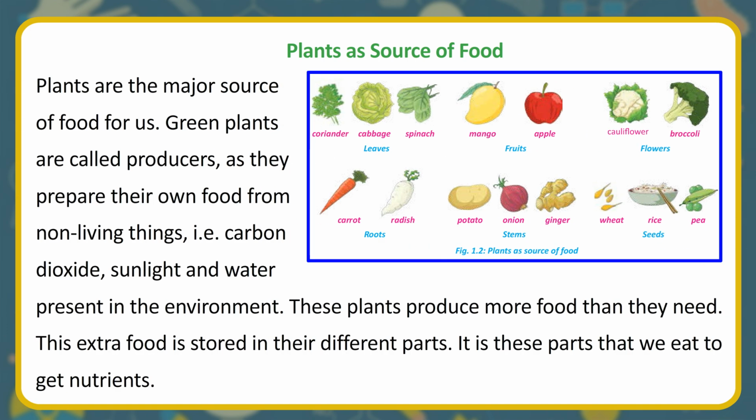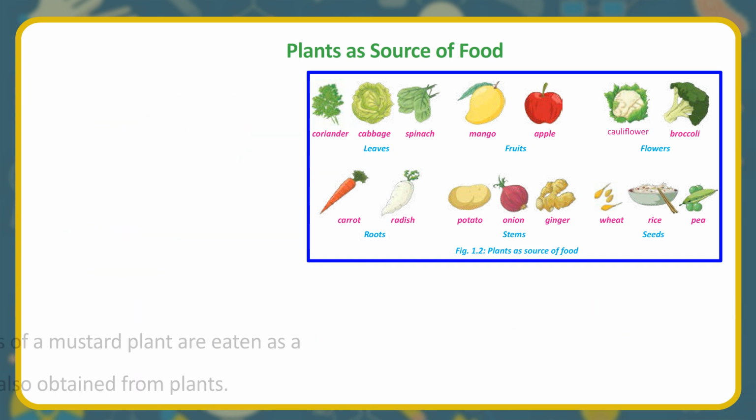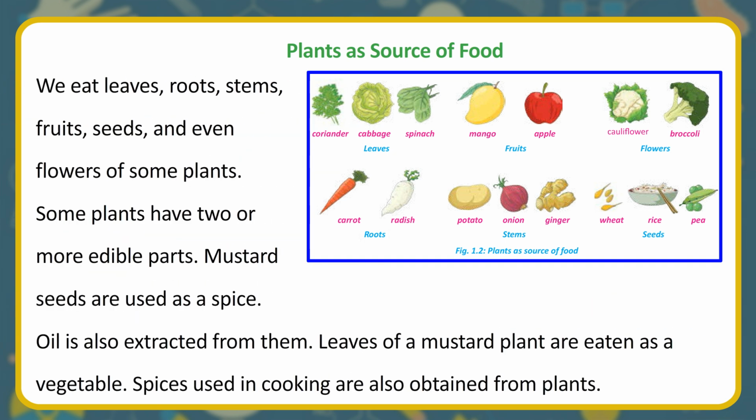Plants as source of food. Plants are the major source of food for us. Green plants are called producers, as they prepare their own food from non-living things, i.e. carbon dioxide, sunlight and water present in the environment. These plants produce more food than they need. This extra food is stored in their different parts. It is these parts that we eat to get nutrients. We eat leaves, roots, stems, fruits, seeds, and even flowers of some plants.